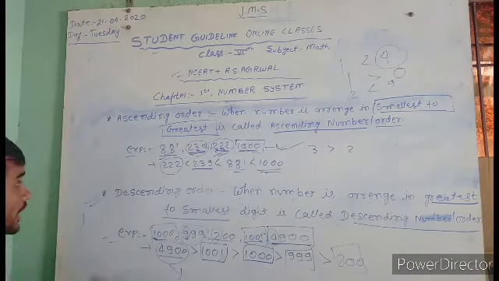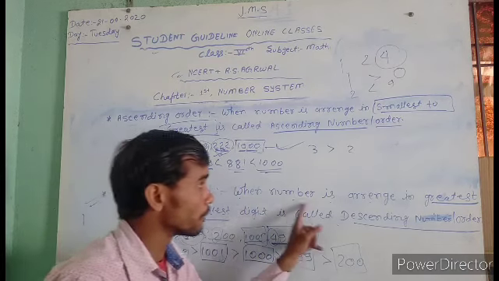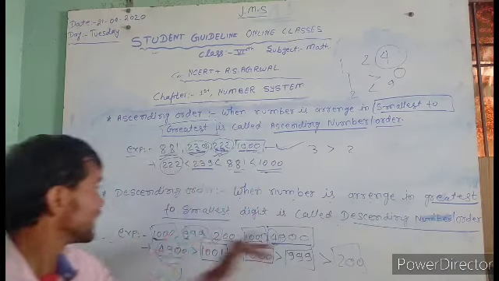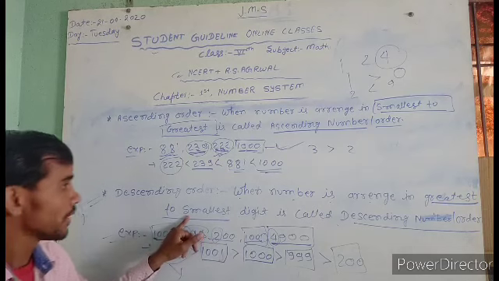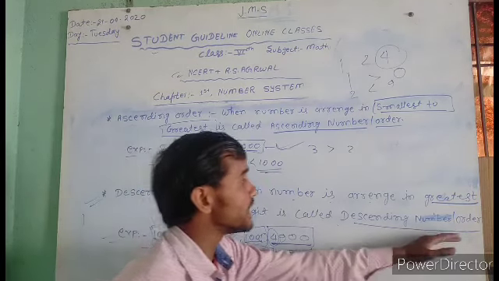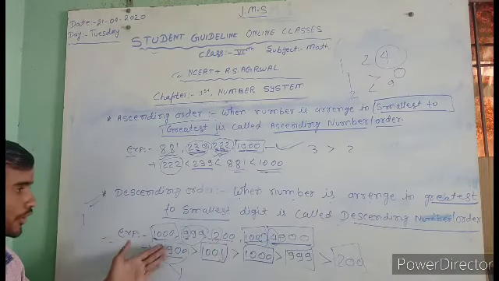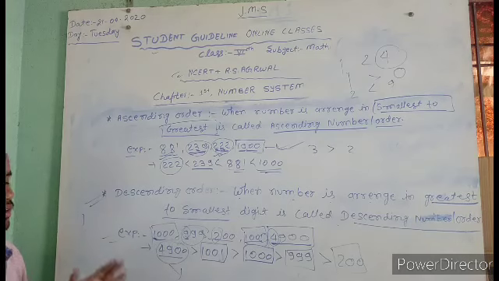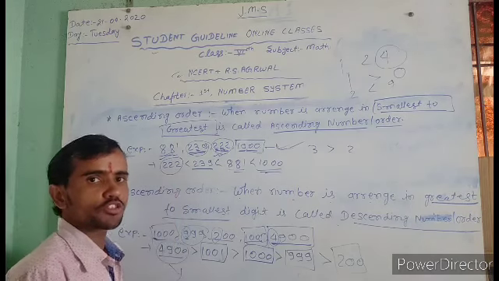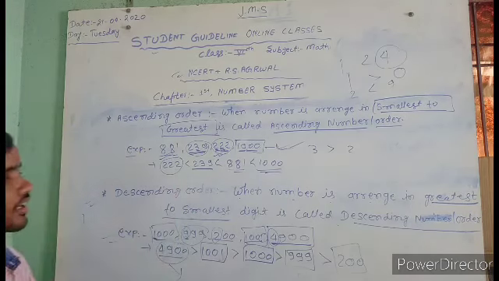So repeat again: descending order. It means when numbers are arranged from the greatest to the smallest, that is called descending order. That's an example for you. Write it on the board. And I think you should also pause the video and take a screenshot, and make it fast. Make it faster, students.